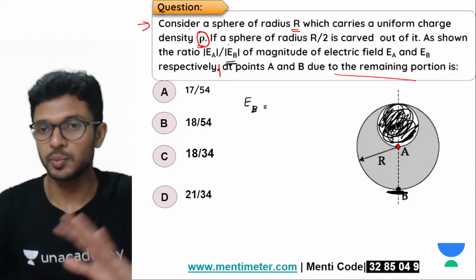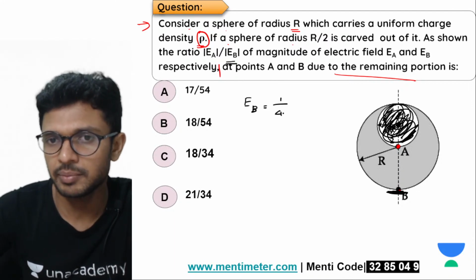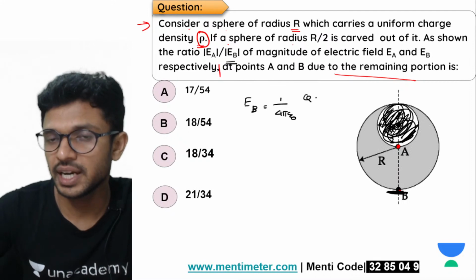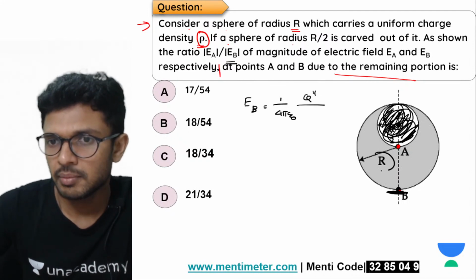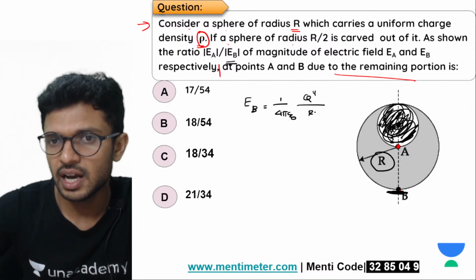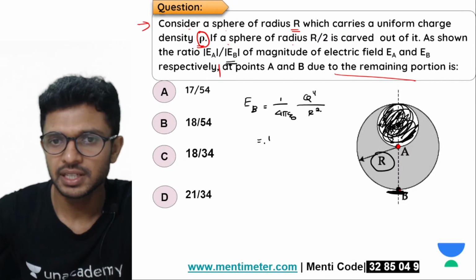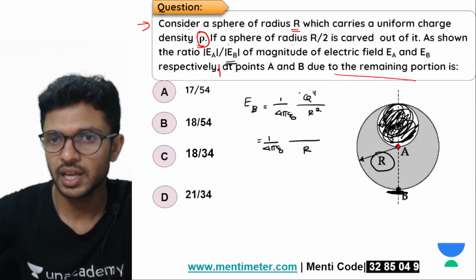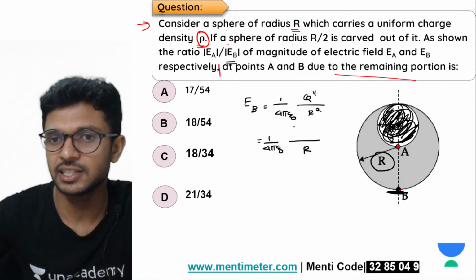Tell me, the formula for electric field at the point B is 1 divided by 4 pi epsilon 0, right? The charge q that is present, which we don't know, we'll put it as q double dash, by the square of the distance, r square. Okay, now substitute: 1 by 4 pi epsilon 0 r square. How will you find out the total charge q which is contained in this entire sphere?